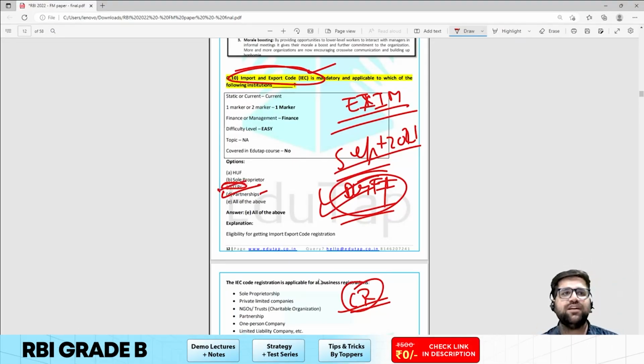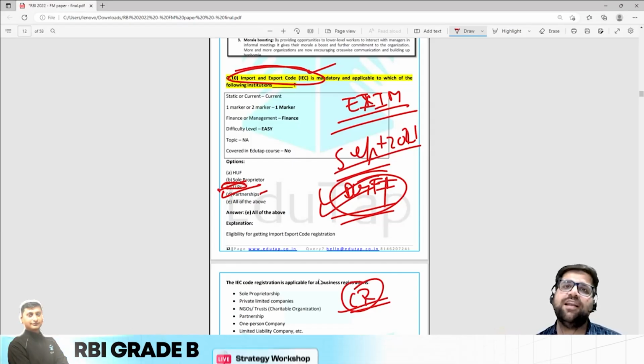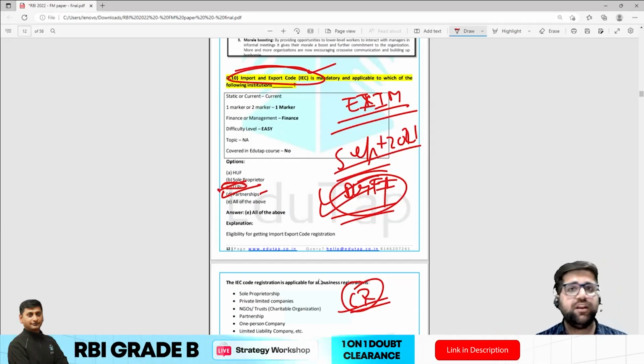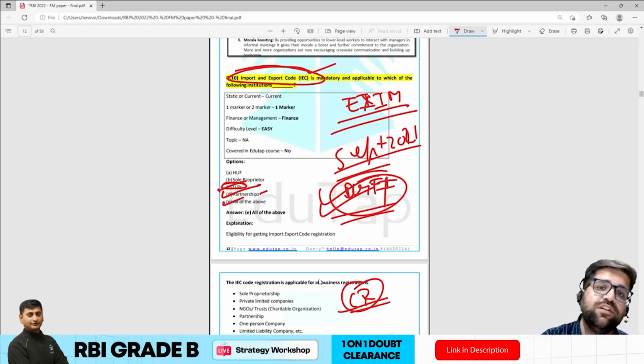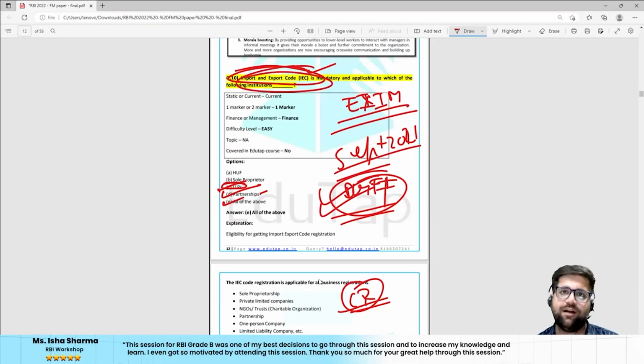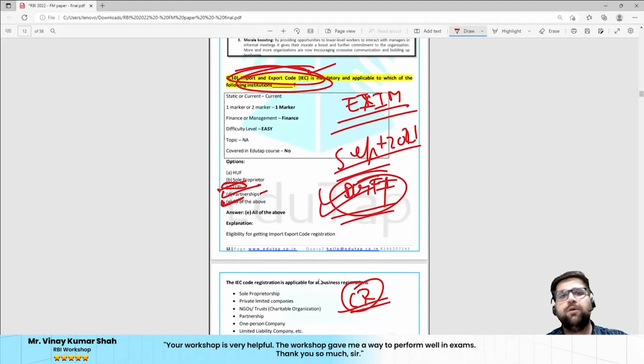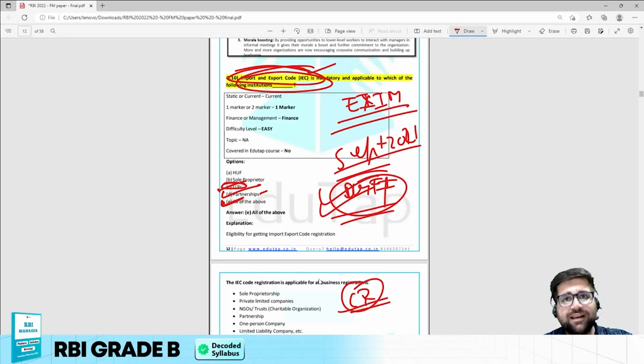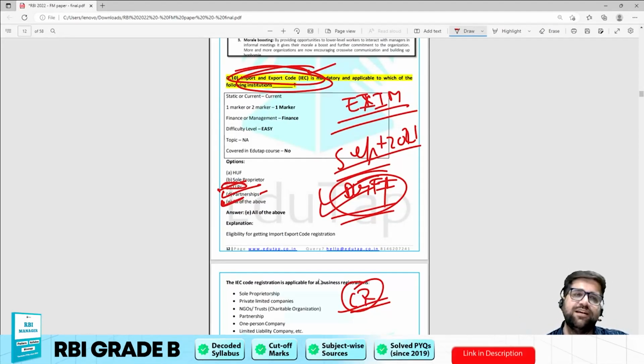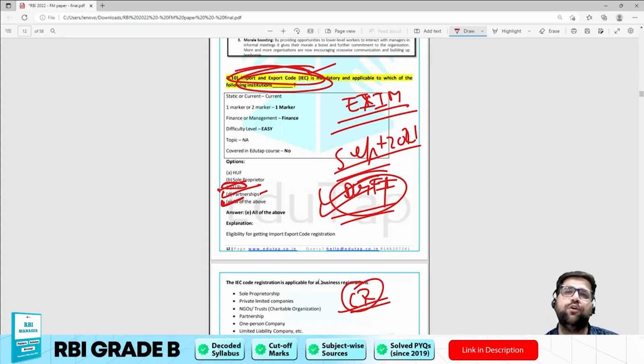That's why you have to understand the concept of taking calculated risk. Many of my friends who appeared in this paper did not know this code, but they took the calculated risk and marked all of the above, and this is the correct answer. So in certain topics, even if you don't know the answer, you could attempt the question using certain knowledge and gain crucial marks.